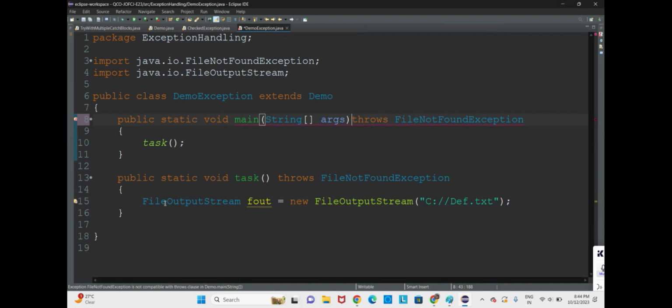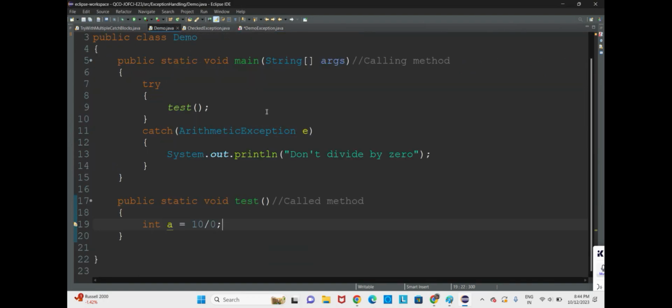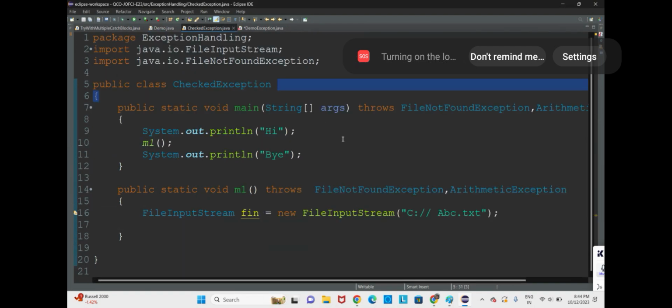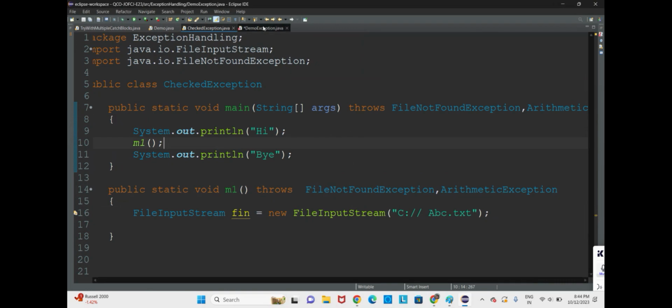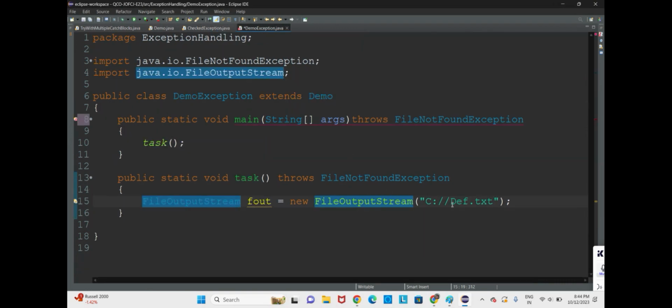So we shall go for file input stream. One second. Earlier we got file not found exception only, and here also we are going for file not found exception only. Now it says file not found exception is not compatible with throws clause in demo.main method. So, throws file not found exception.